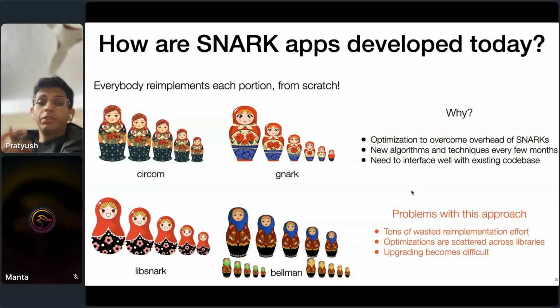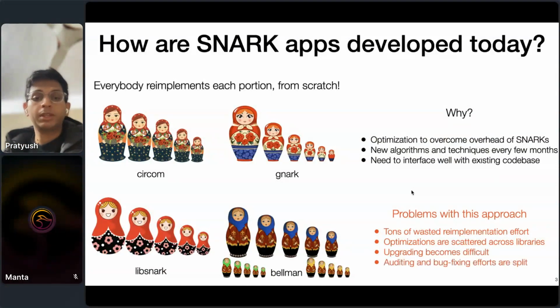Okay, so furthermore, upgrading becomes difficult, right? Maybe Circom doesn't interface well, for example, with Halo 2, right? So how do you upgrade from Groth16, which is what Circom initially uses, to Halo 2 if you want